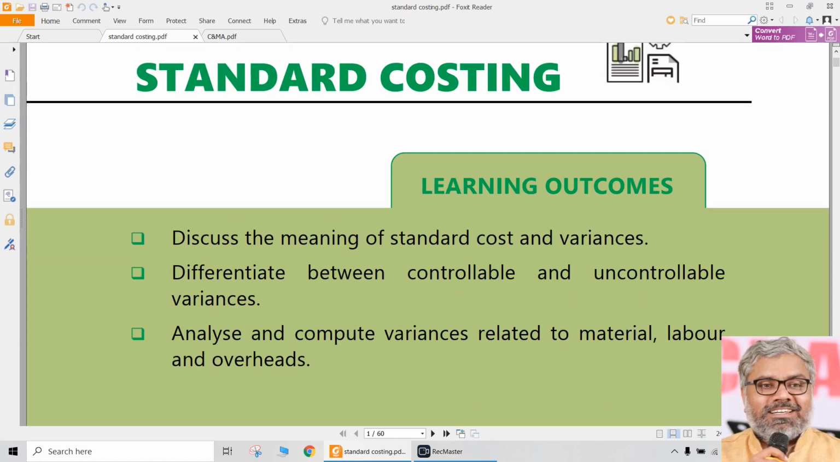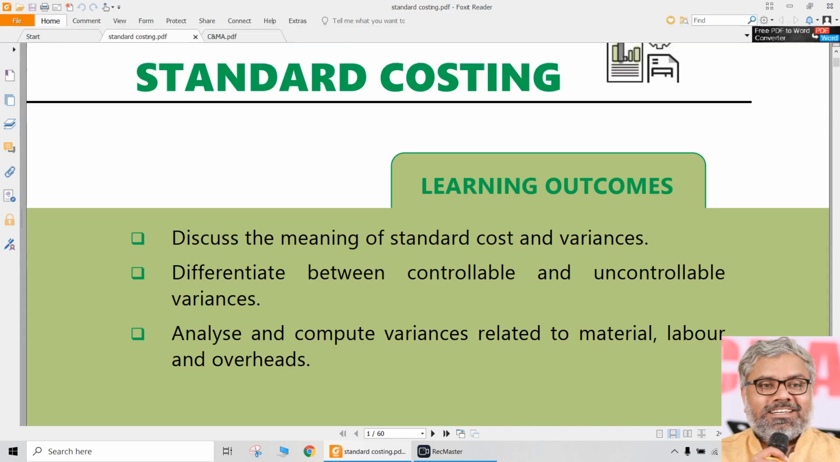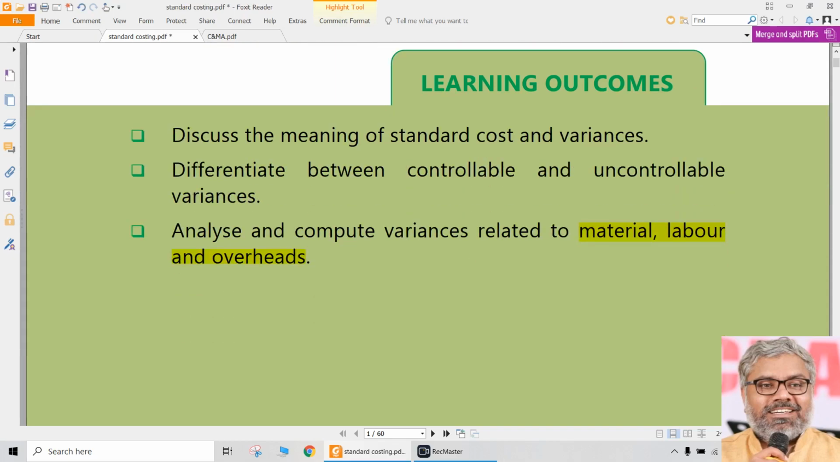Before entering into this topic, what are the learning outcomes of this topic if we observe? First of all, we should understand the basic concepts related to what is the standard cost and what are variances, and the theoretical aspects related to what are controllable and what are uncontrollable variances. Mostly the conceptual part is theoretical in nature, whereas the real problems that appear in the examination will be related to computation of variances. And computation of variances will naturally be in relation to all the types of elements of cost: material, labor, and overheads.